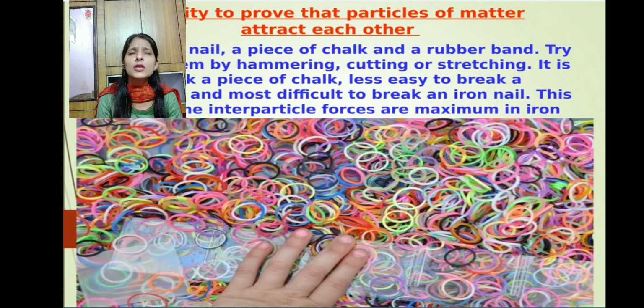Lastly, the piece of chalk was broken easily just because the particles have very little force present between them. So this activity proves that the particles of matter are attracted towards each other by a certain force.